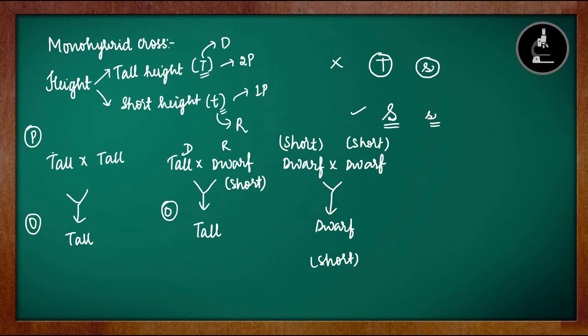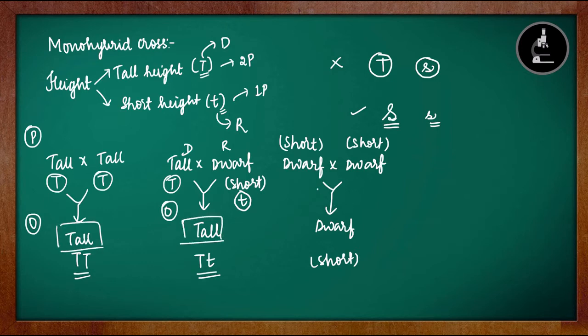So this tall will give the gamete capital T. This tall will give the gamete capital T. So it will be capital T, capital T. This tall will give the gamete capital T. This dwarf or short will give the gamete small t. So this will be capital T, small t. So we can see there is a difference. This is capital T, capital T. This is capital T, small t. But this will also look tall. This will also look tall. Looking at the third condition.